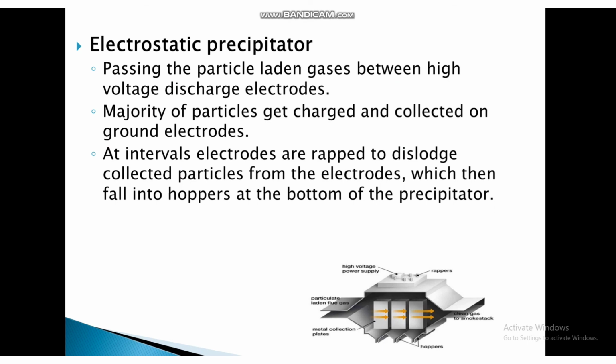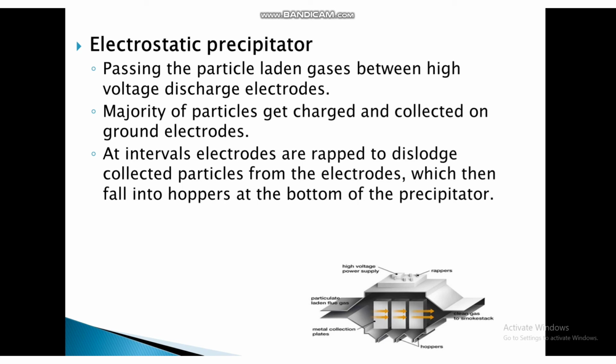Electrostatic precipitator: passing the particle-laden gases between high voltage discharge electrodes. The majority of particles get charged and collected on the ground electrodes. At intervals, electrodes are rapped to dislodge collected particles, which then fall into the hopper at the bottom of the precipitator.